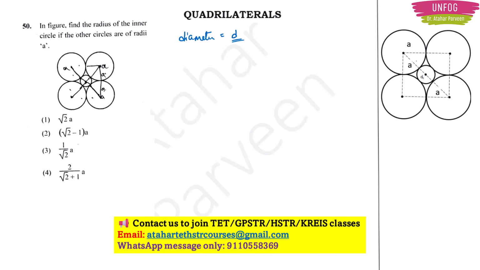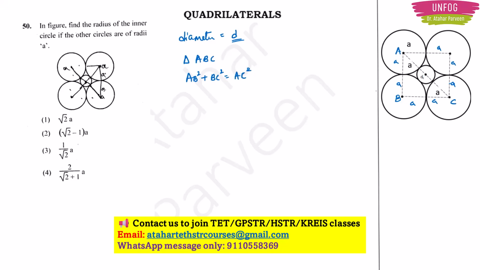Once we know that the radius of each circle is A, this is also A, this is also A, and A, we can use the Pythagoras theorem. Let me name this ABC. So in this triangle ABC, I can say that AB square plus BC square is equal to AC square.